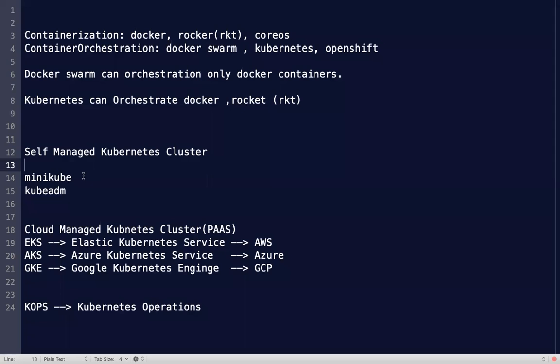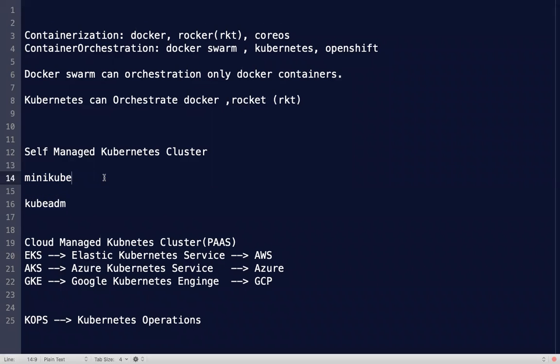So in self-managed, we have Minikube and Kubeadm. This is a single node Kubernetes cluster. We will not use it in real time. Single node Kubernetes cluster, this is just to practice.